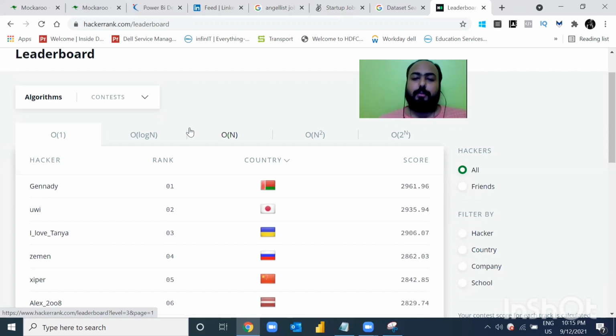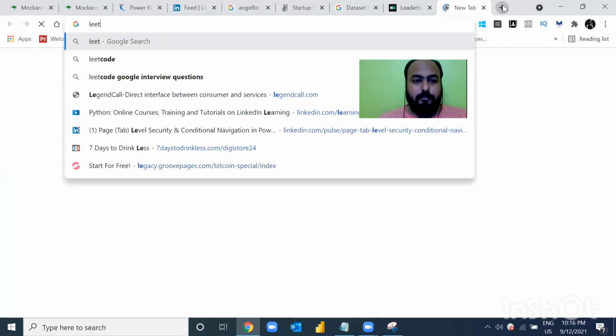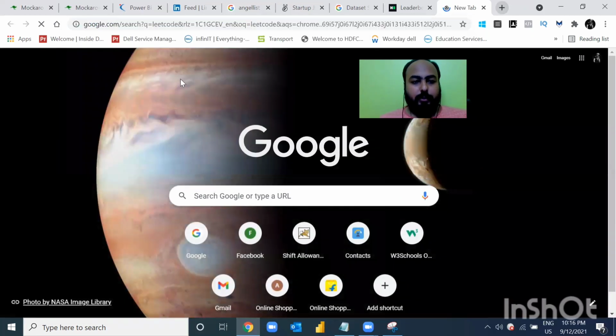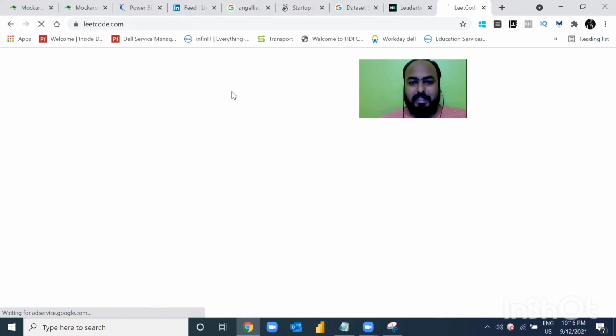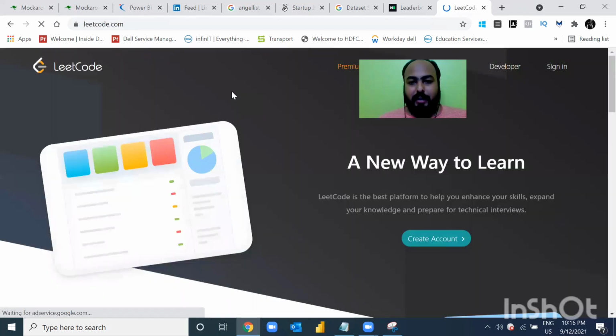You can do your projects on Kaggle, on this HackerRank. There is another website named LeetCode. You can practice these skills, and if your ranking is higher, you can definitely showcase it. And trust me, this ranking is definitely going to help you if you are a complete fresher.